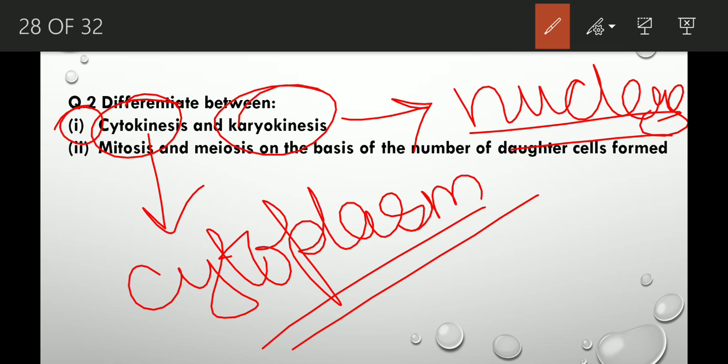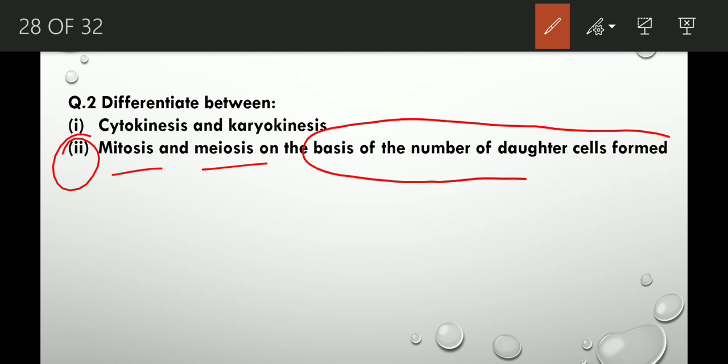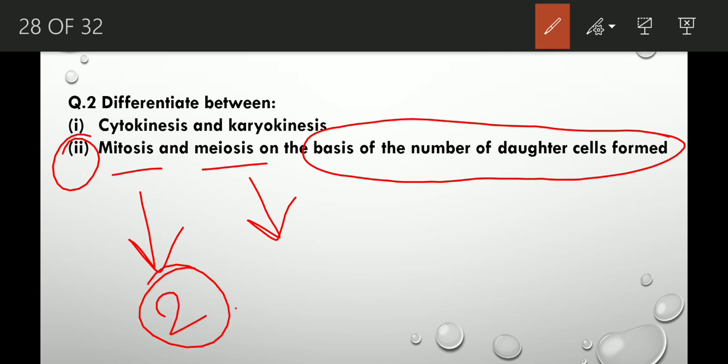Okay. Now, next difference. Difference between mitosis and meiosis, but here a criterion has been given on the basis of the number of daughter cells that are formed. What happens in mitosis and what happens in meiosis? That means how many daughter cells are formed. In case of mitosis, 2 daughter cells are formed, right? Whereas in case of meiosis, 4 daughter cells are formed.